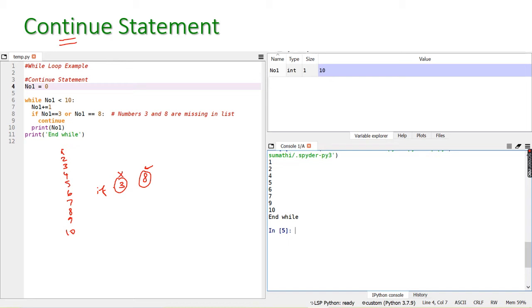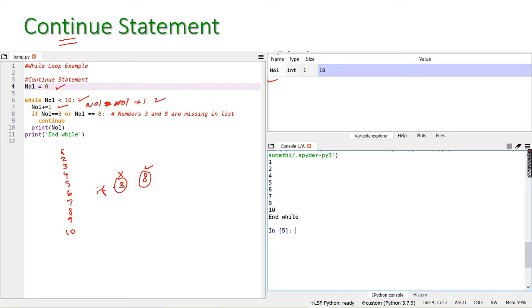Now I am going to assign 0 to number 1. This is one integer variable. Okay, see, we are having only one variable here. While number 1 is less than 10, similarly like our previous example, number 1 is equal to number 1 plus 1. That is, 1 is incremented here.